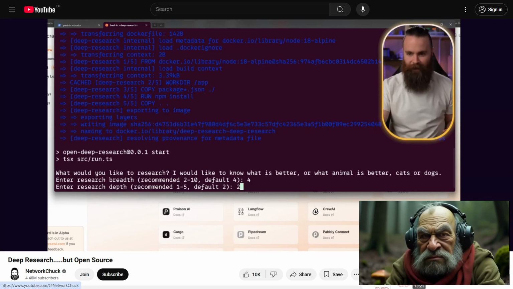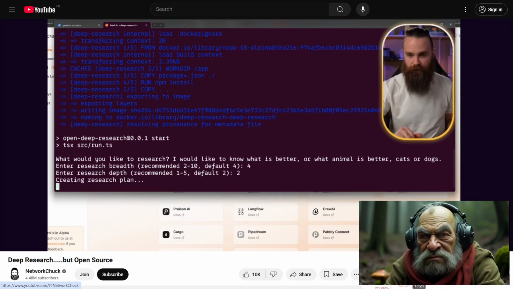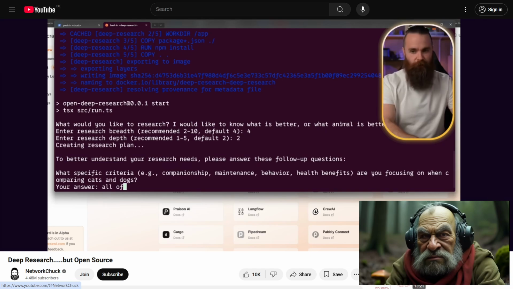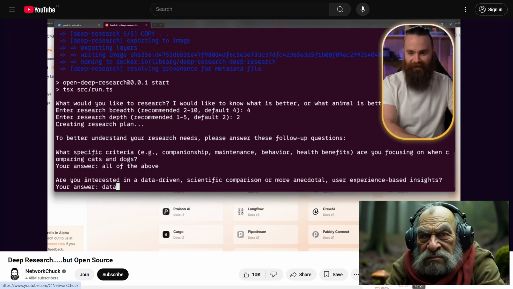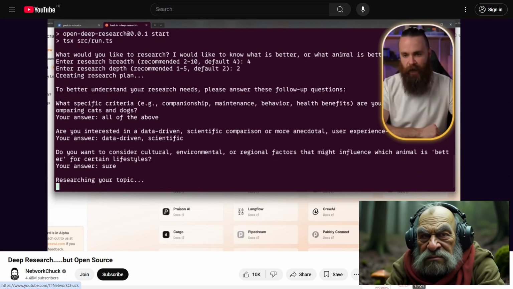I'm not sure. I haven't done the breadth and the depth on this yet. We're playing with it right now. And it's creating the research plan. It's going to actually ask me the questions that ChatGPT just did earlier. Similar ones. Yeah, that's pretty cool. All of the above. Let's do data-driven. Scientific. Sure. Okay, and now it's researching.